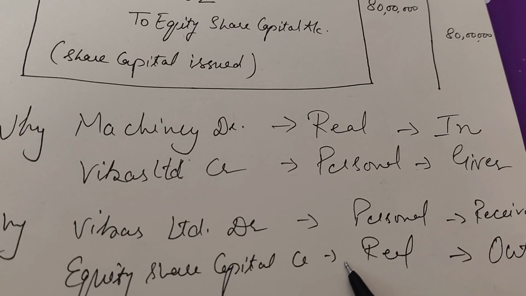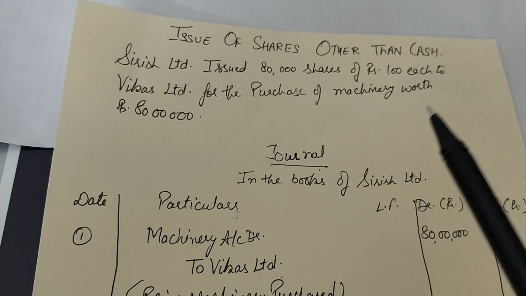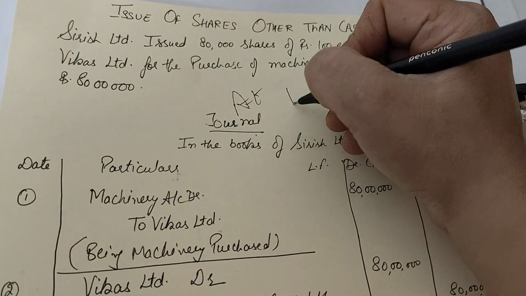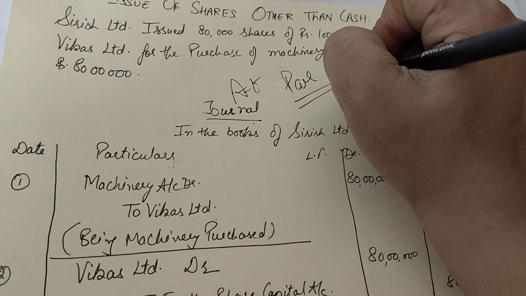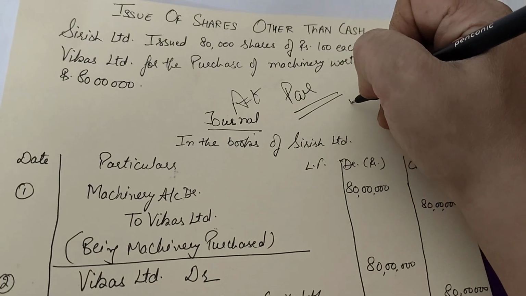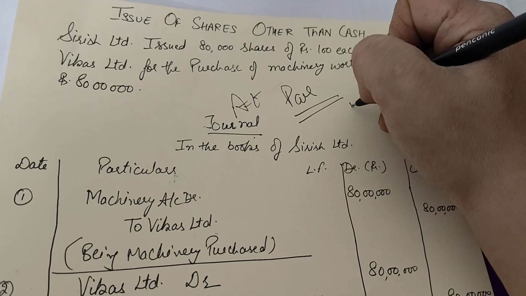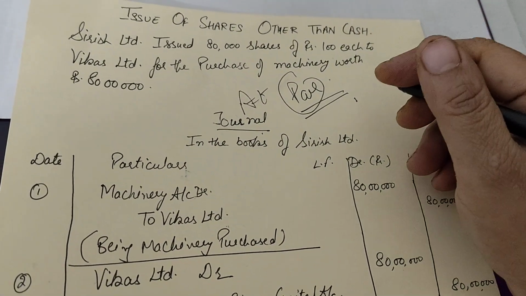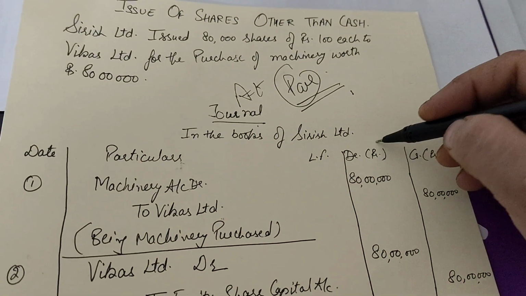So here is the first case of issue of shares other than cash, where we have discussed the case of at par, right? We have not made these shares issued at a premium or any other cases over here. We are discussing the point of par value of the shares. So it is done over here.